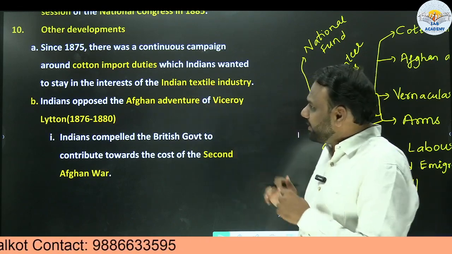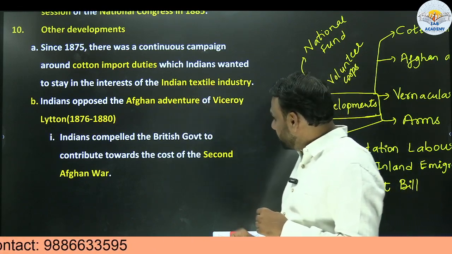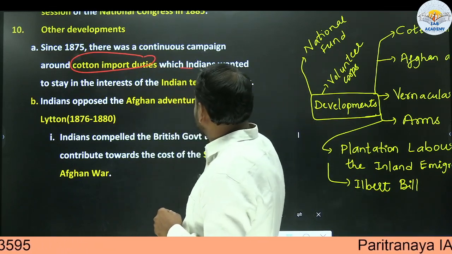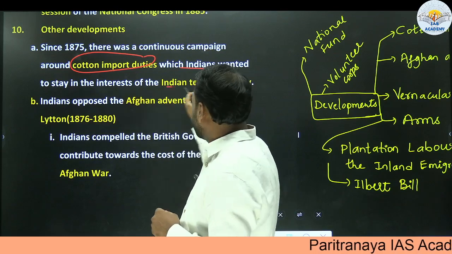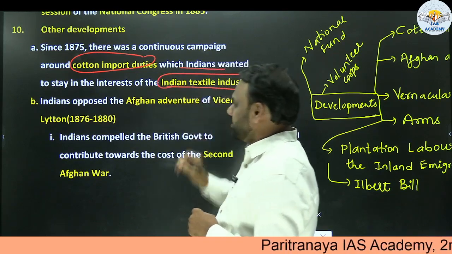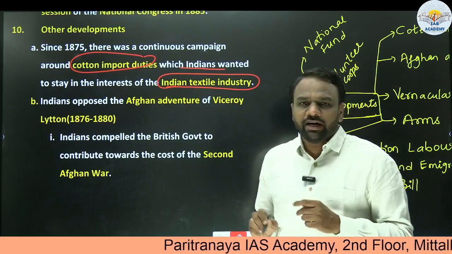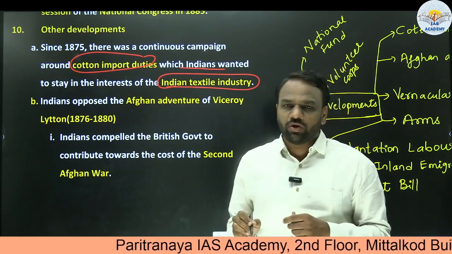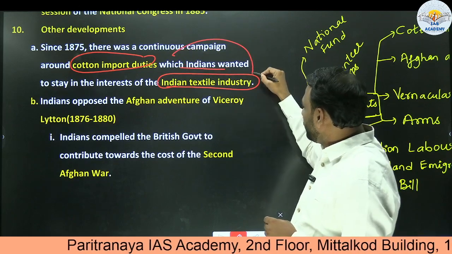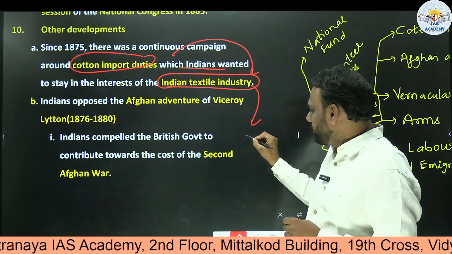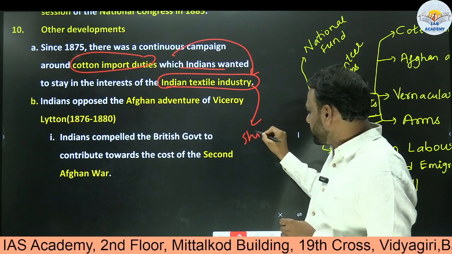So in 1875, there was a continuous campaign around cotton import duties, which Indians wanted reduced in the interest of the Indian textile industry. So what does it mean? The Indian textile industry requires cotton. It will get cotton as input and produce an output. Let us assume that it will produce a cotton shirt.